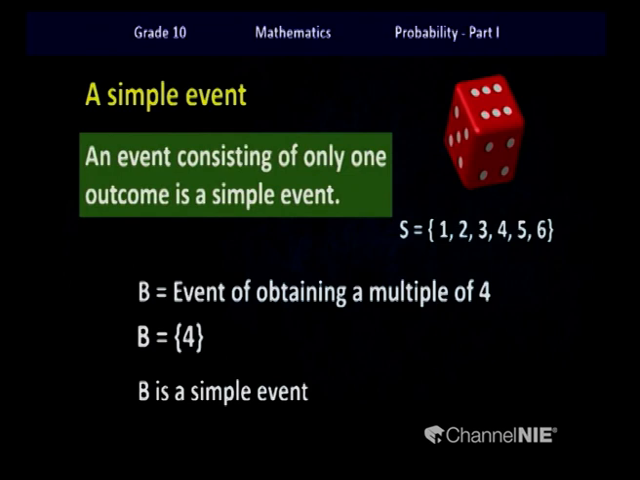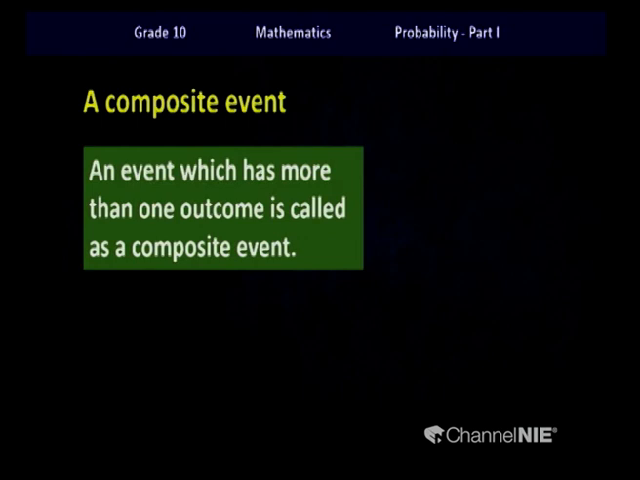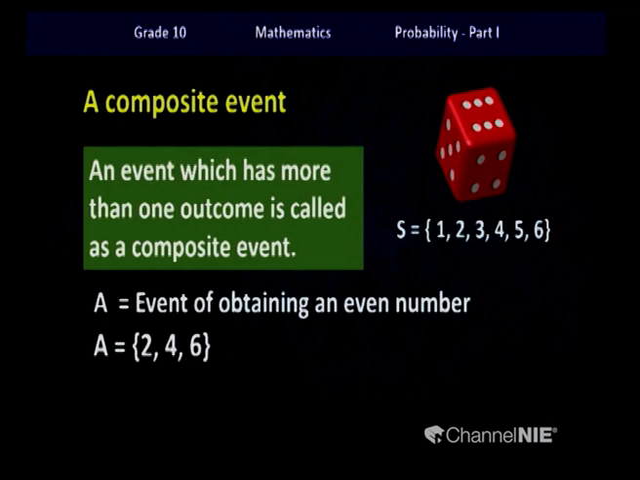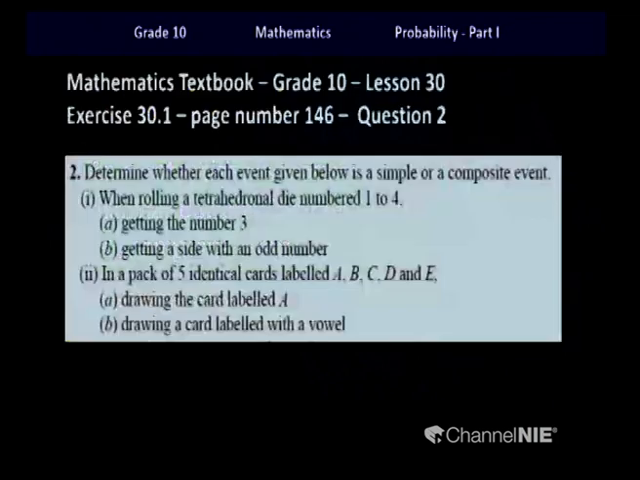The other type is composite events. That is an event which has more than one outcome. So children, in my example, I hope you can remember I selected an event A, the event of obtaining an even number. The event A had three possible outcomes. So children, since it has more than one outcome, this event A can be considered as a composite event.